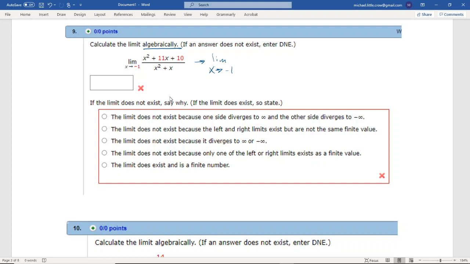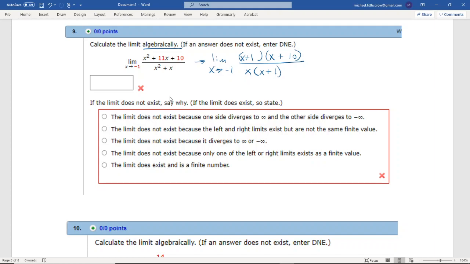Okay, so the denominator is a little easier to factor, take an x out, so then we have x plus 1. The numerator, let's see, how does that factor? It'd be nice if there's an x plus 1 in there to cancel out. So I'm going to say that there's probably an x plus 1. What do 1 times what is 10? So that must be 10. There's an x here. Let's see if that works.